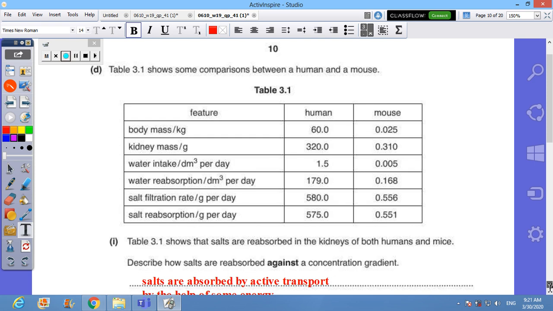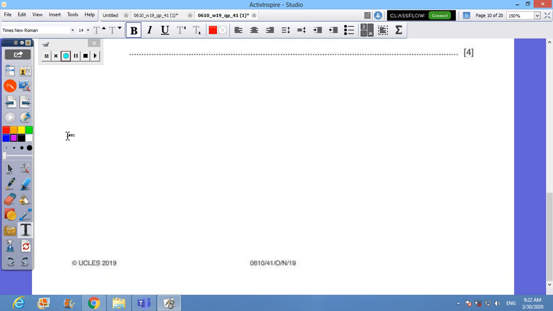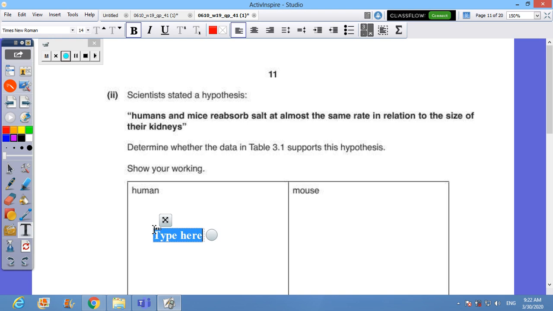Let's calculate for the human first. For the human, the mass of salt absorbed is 575 gram.